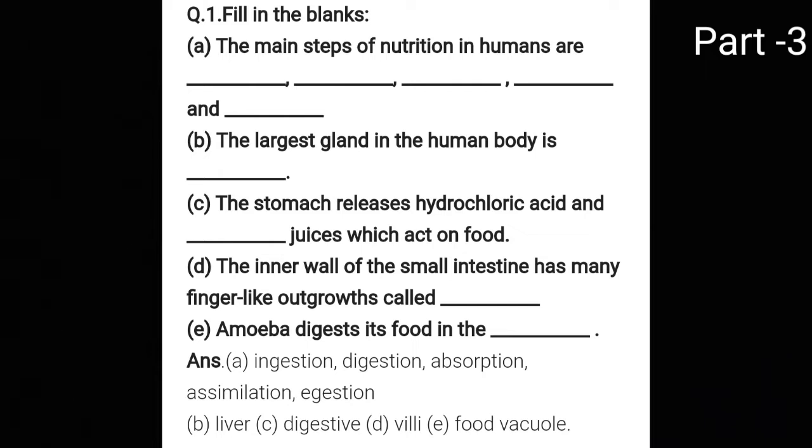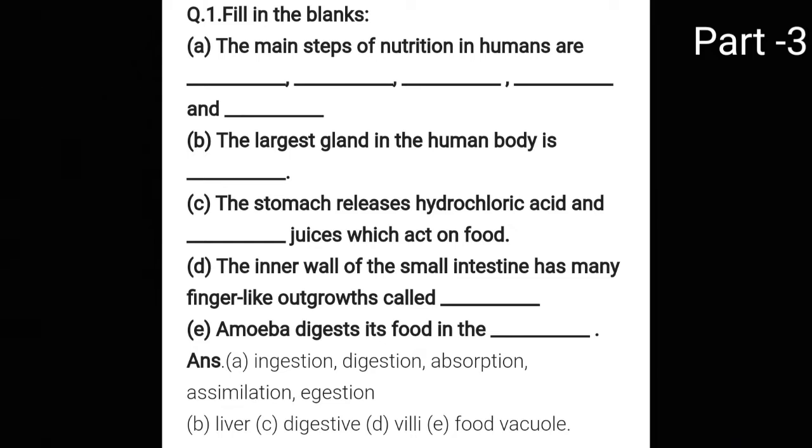Next is, the inner walls of the small intestine have many finger-like outgrowths which are called villi. So your answer will be villi, because what is the function of villi? It increases the surface area for the complete absorption process.